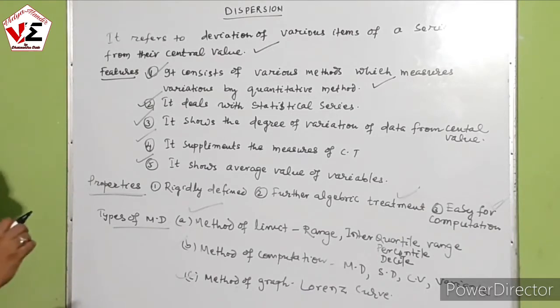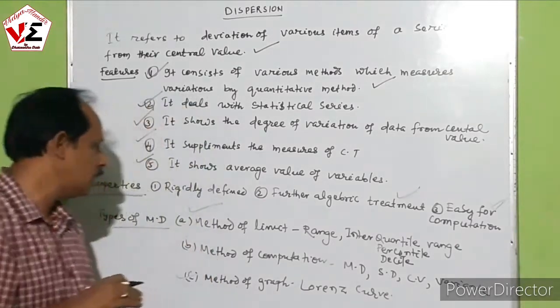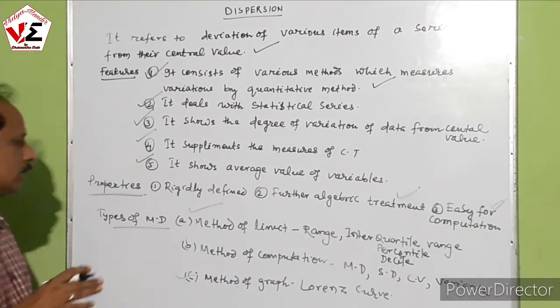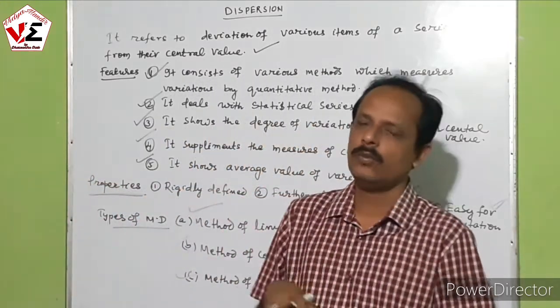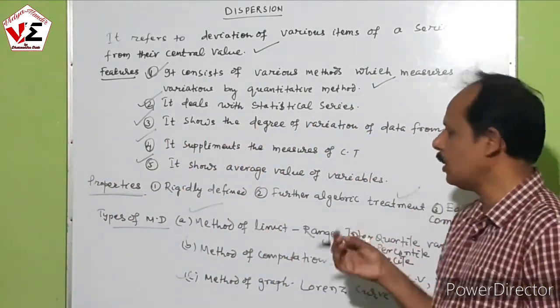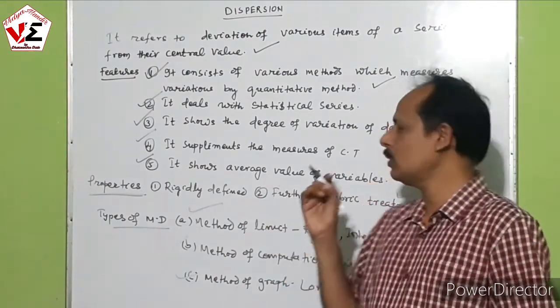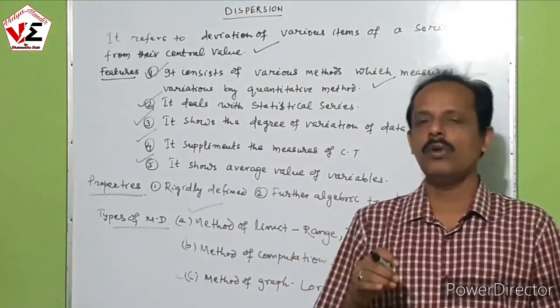The various properties are being rigidly defined, allowing further algebraic treatment, and being easy for computation. The various measures are very useful in statistics, like mean deviation, standard deviation, coefficient of variation, variance, and quartile deviation.